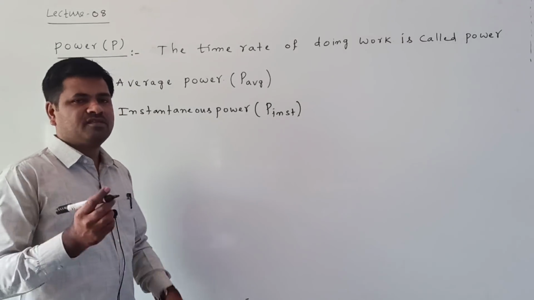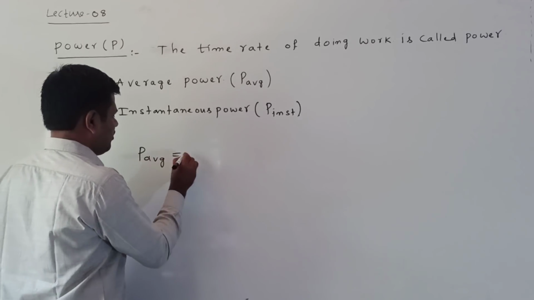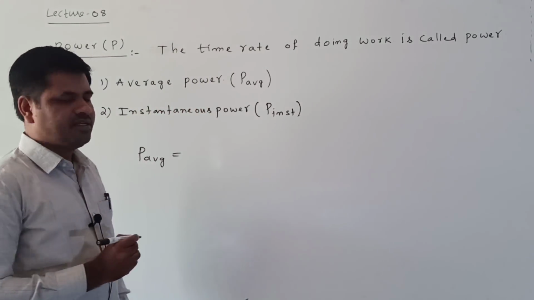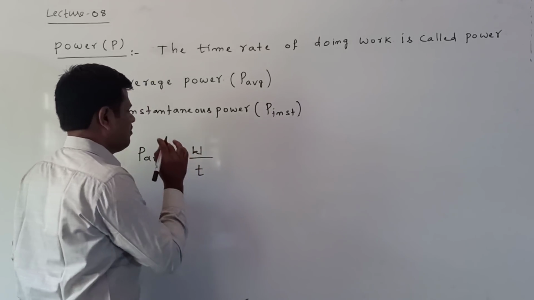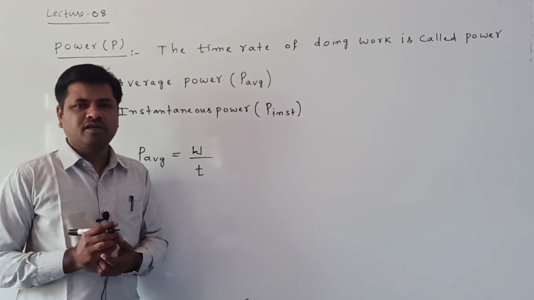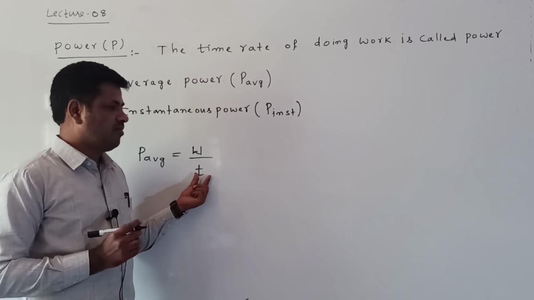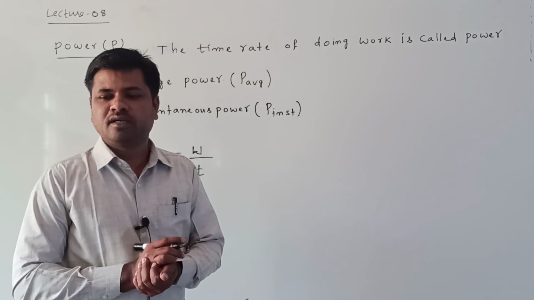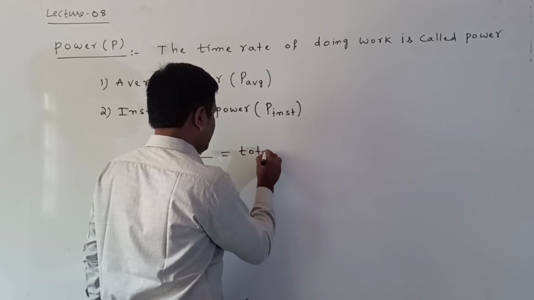Now, what is average power? Average power can be defined as the ratio of total work to total time taken, that is, how much time is taken for performing this work. So it can be written as total work by total time.